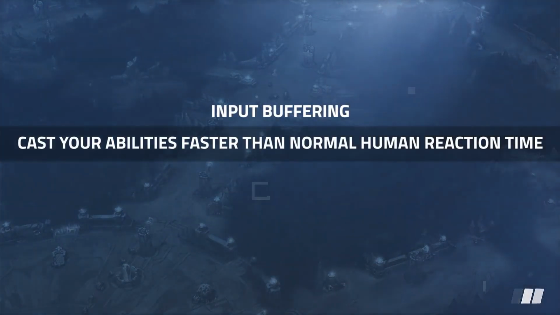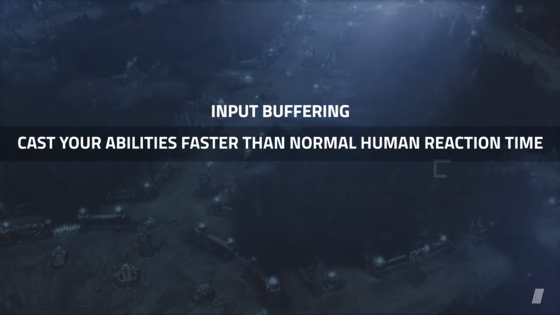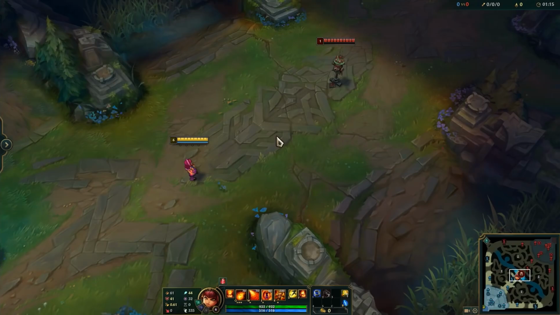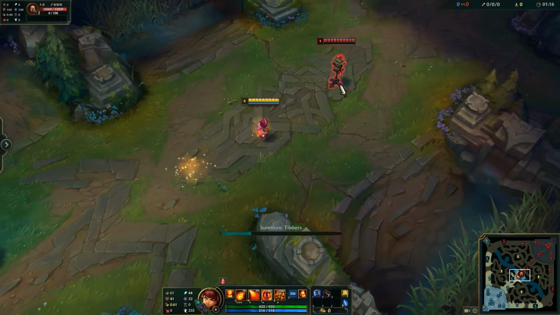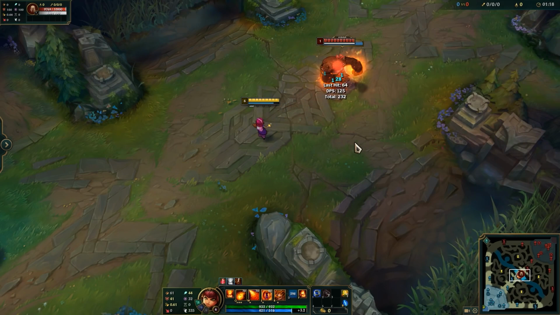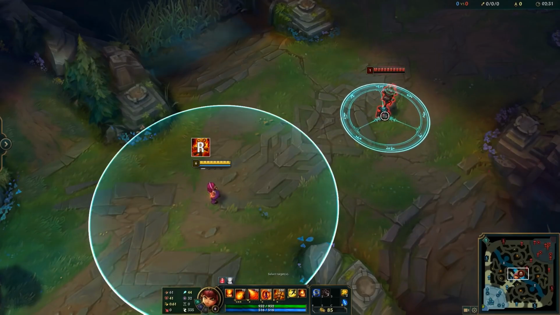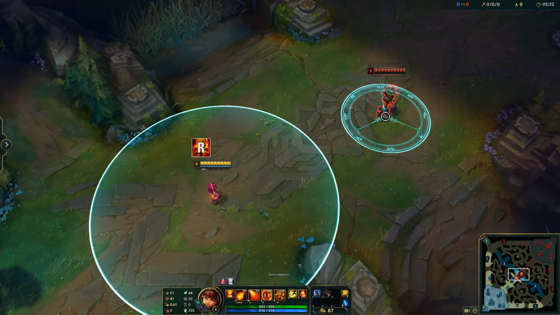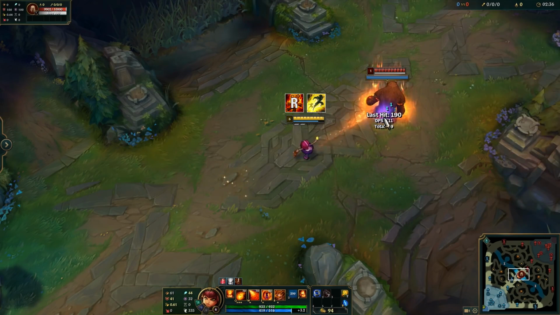Input buffering is a way to cast your abilities faster than the normal human reaction time. For example, let's say you're playing Annie and want to flash ult a target. Most players would flash first and then press their ultimate after. This is wrong. Instead, you can input buffer your ultimate. First, you press your ultimate on the opponent, which doesn't cast since it's outside of your range. Then, you press flash so it puts you within range, and you'll see Annie instantly cast her ultimate.